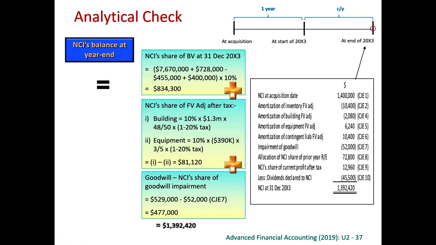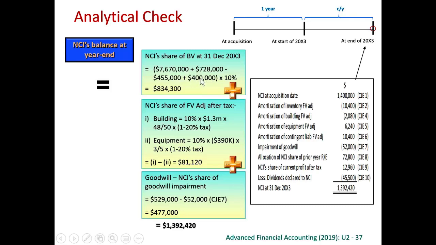We should be able to provide an analytical check for this NCI. So NCI can be analyzed into the book value of the net asset, fair value adjustment, and the goodwill component. Book value first. Two years ago, it was 7.67 billion. So we add last year's profit, current year profit, and deduct the dividends paid out. So this is the updated figure for the book value of the net asset.